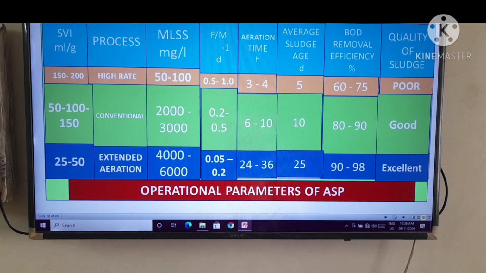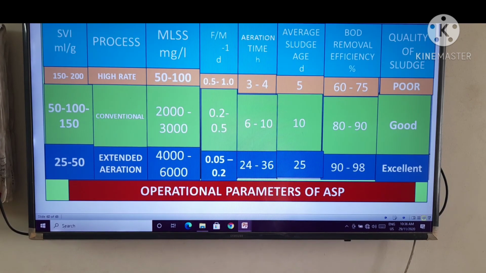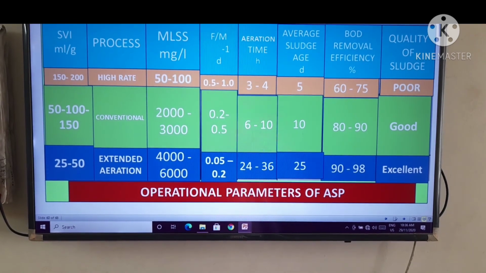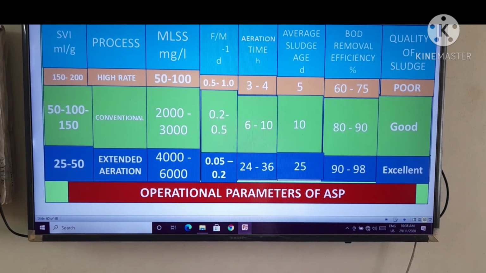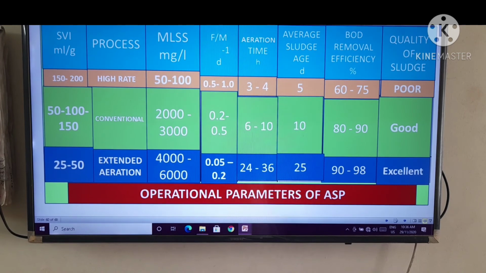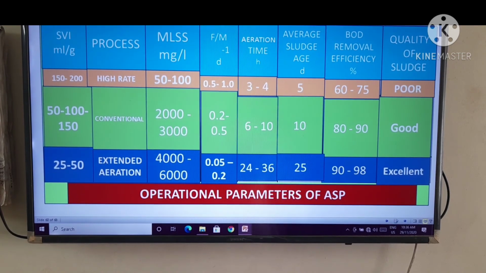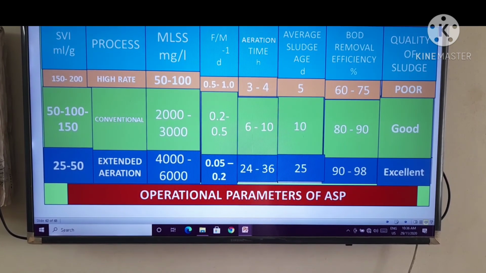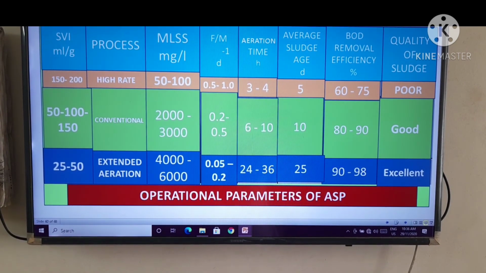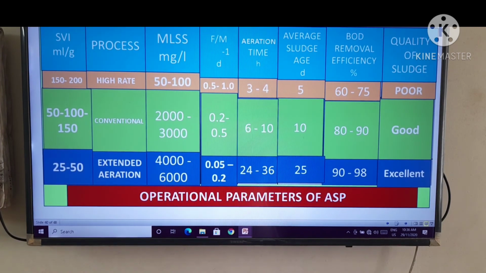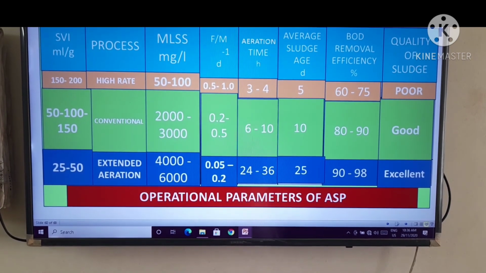And if the value of SVI is in between 25 to 50, the MLSS value will be 4000 to 6000. At the same time, same process, the F/m ratio, that is day raised to minus 1, is 0.5 to 1, then 0.2 to 0.5, and 0.05 to 0.2.